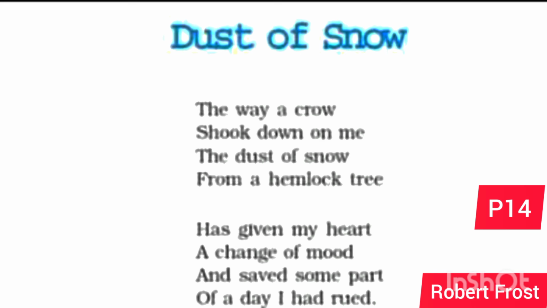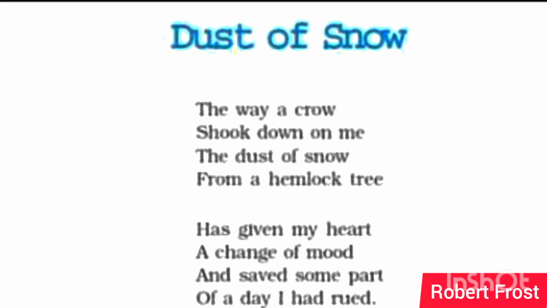So he had been in a gloomy and foul mood throughout the day, but now he felt bad that sorrow had spoiled a major part of the day. But as he came in the lap of nature, he could spend the rest of his day with happy spirits. Now he could understand that snow can also bring a complete change in the mood of a person. So the poet has employed unusual imagery and symbols like the crow, which is usually considered to be a harsh bird, and the snow, which represents the difficulties of life also. Similarly, the hemlock tree is a venomous tree, a poisonous tree.